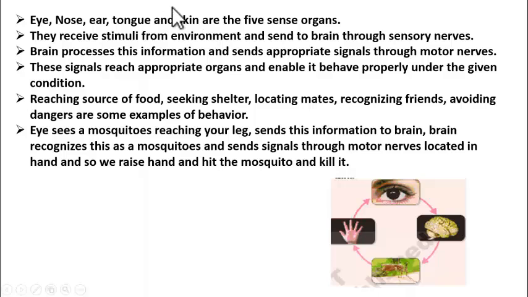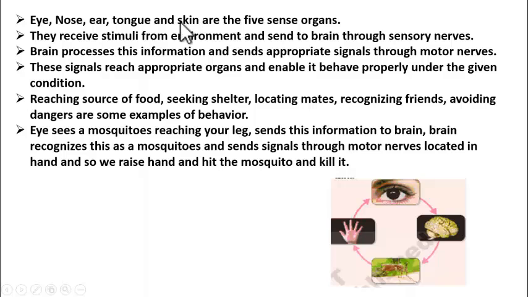Students, we have 5 sense organs: eyes, nose, ears, tongue and skin. We enjoy the beauty of nature with our eyes, the fragrance of flower with our nose, the melodious music with our ears, the taste of food with our tongue. We feel the cool breeze on skin.